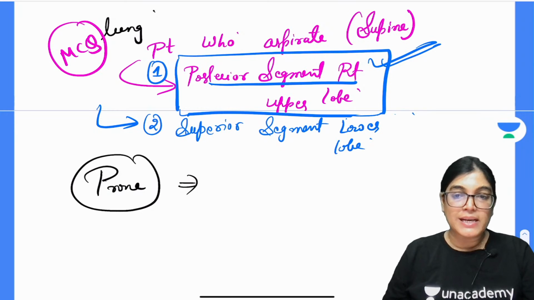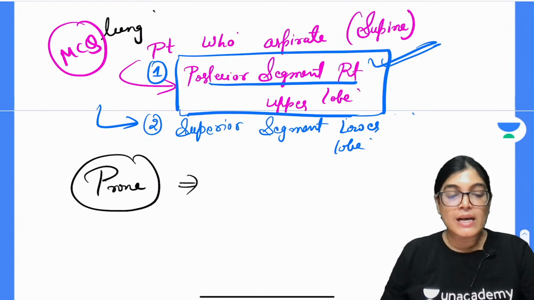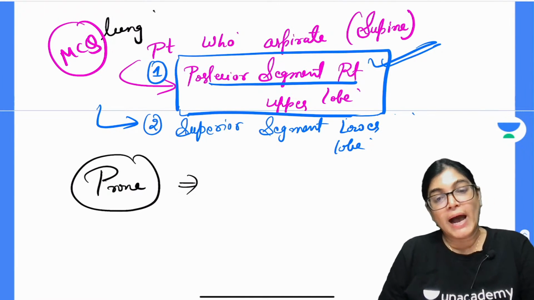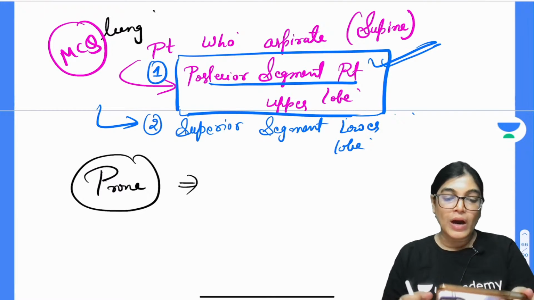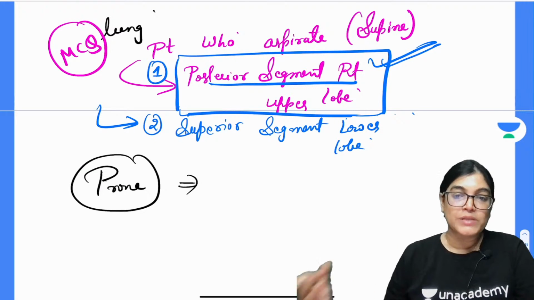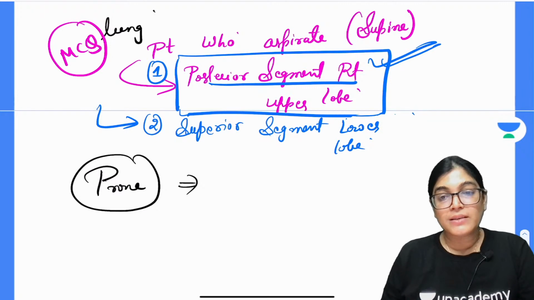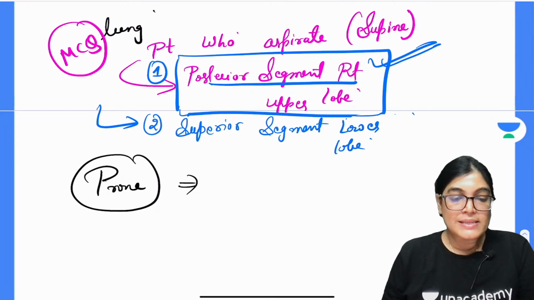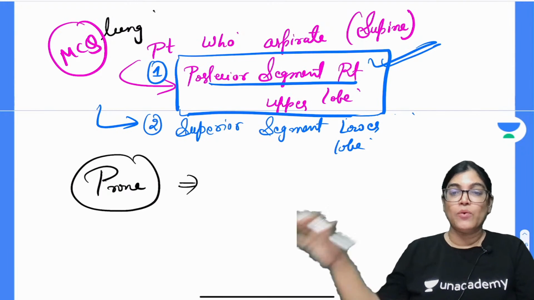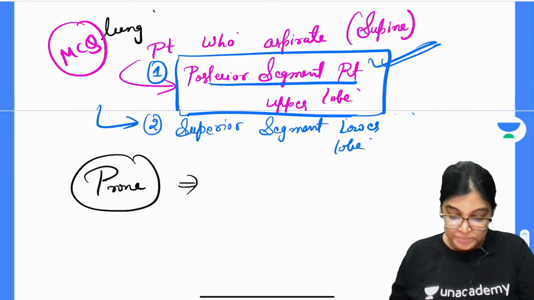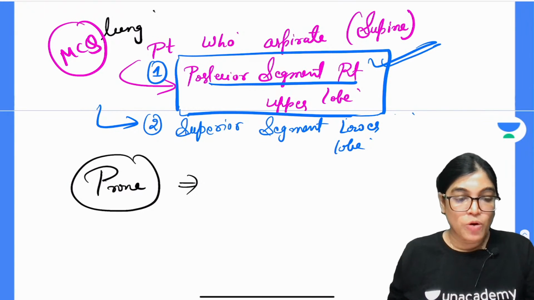And a mnemonic is there. How are you going to remember this? Everyone, how are you remembering that right hand side lobes are involved? Swallow a bite goes down right. Okay, swallow a bite and it goes down right. So this is the mnemonic, and I will write that mnemonic also.